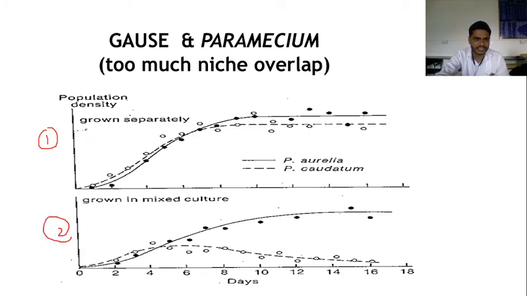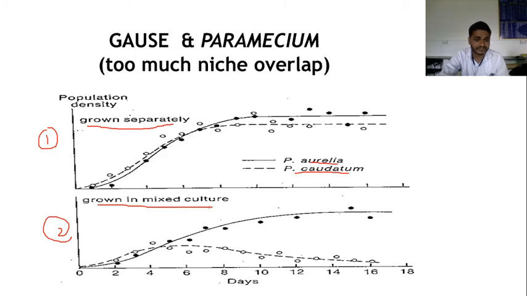In the first graph, the species grow separately. This continuous line shows Paramecium aurelia and this dotted line shows Paramecium caudatum. They are grown separately, and that is the type of graph shown here. In the second graphical representation, they grow in a mixed culture, and at that time they are in the mixed culture.